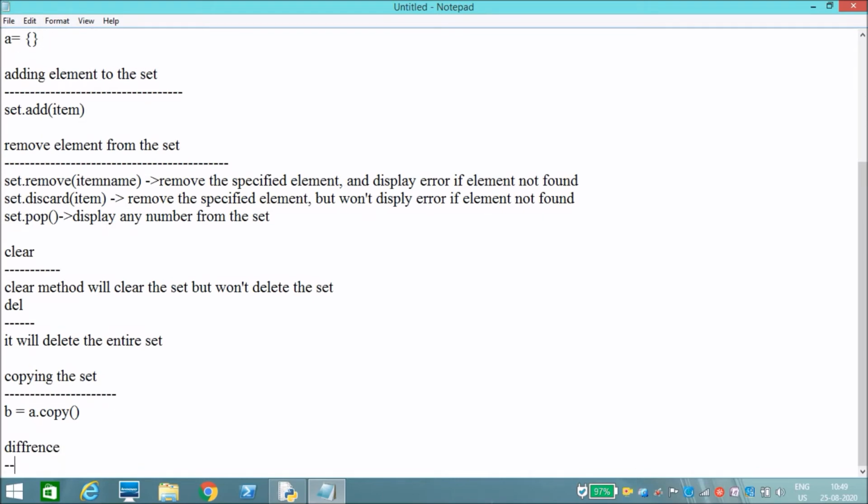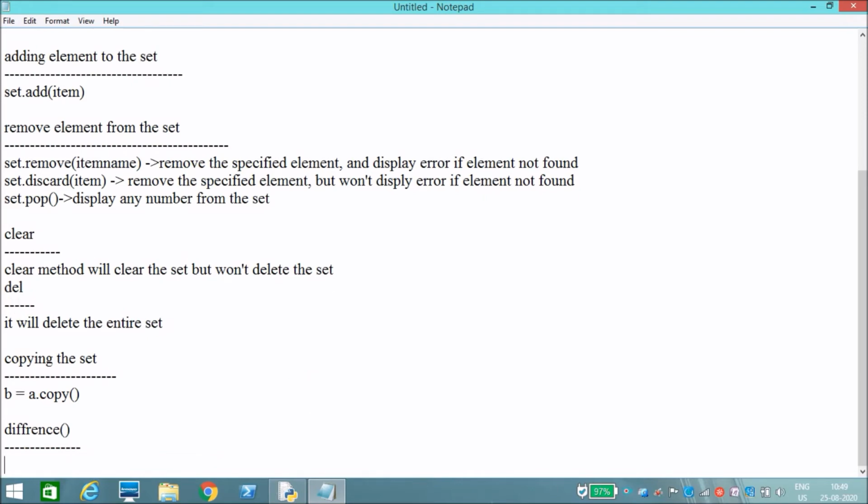Okay, what will the difference method do? The difference method will find the different elements from set 1 then set 2.